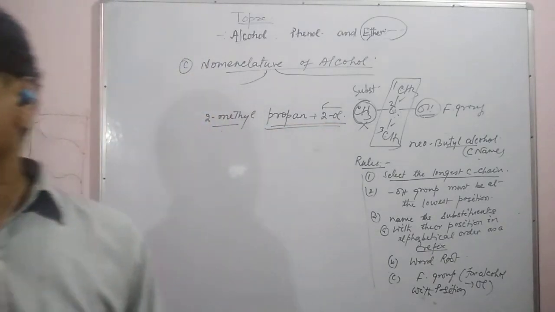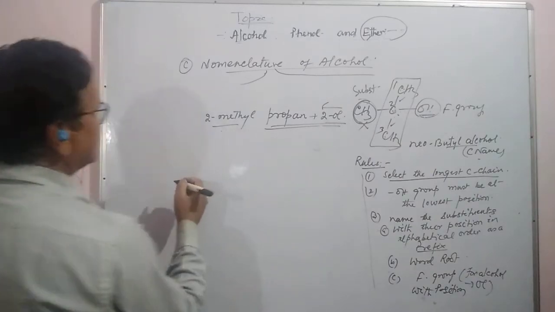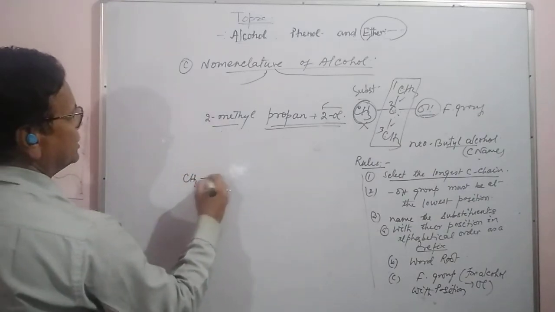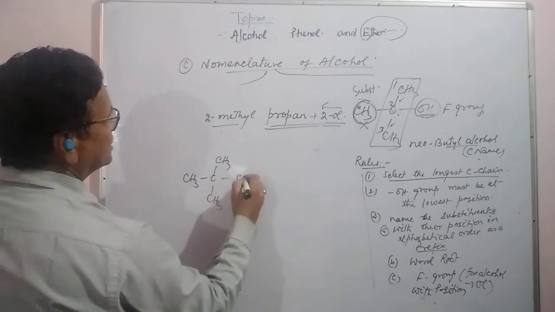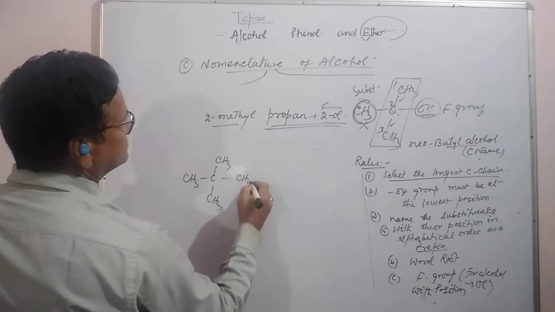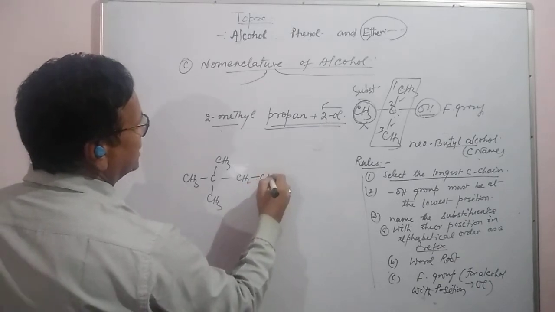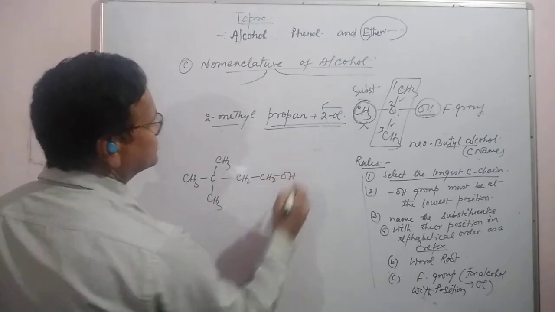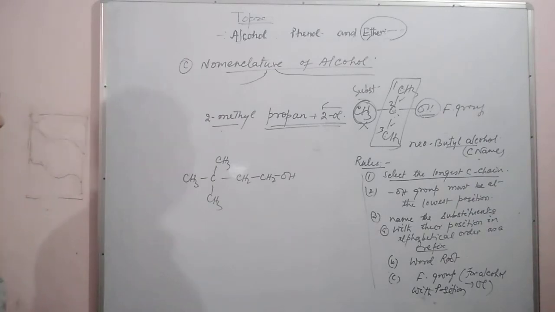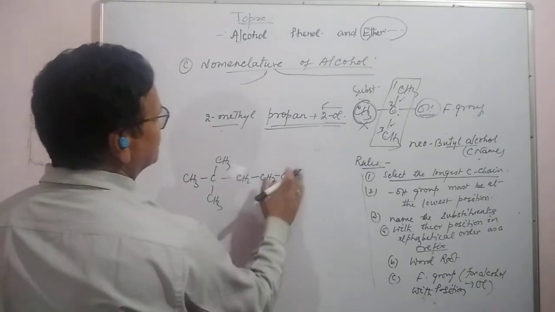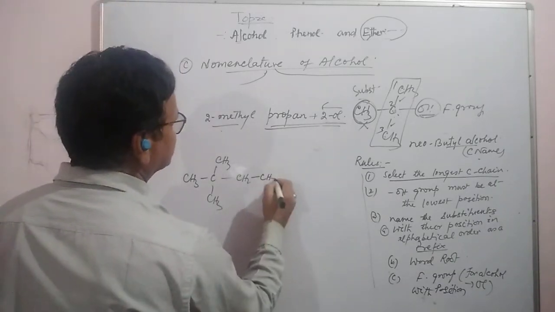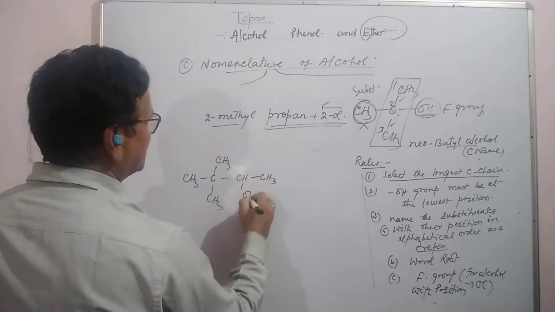Is it clear? Another example I am giving you: CH3, CH3, CH3, CH2, CH2OH. Suppose, see here, I am writing CH3, here is CHOH.